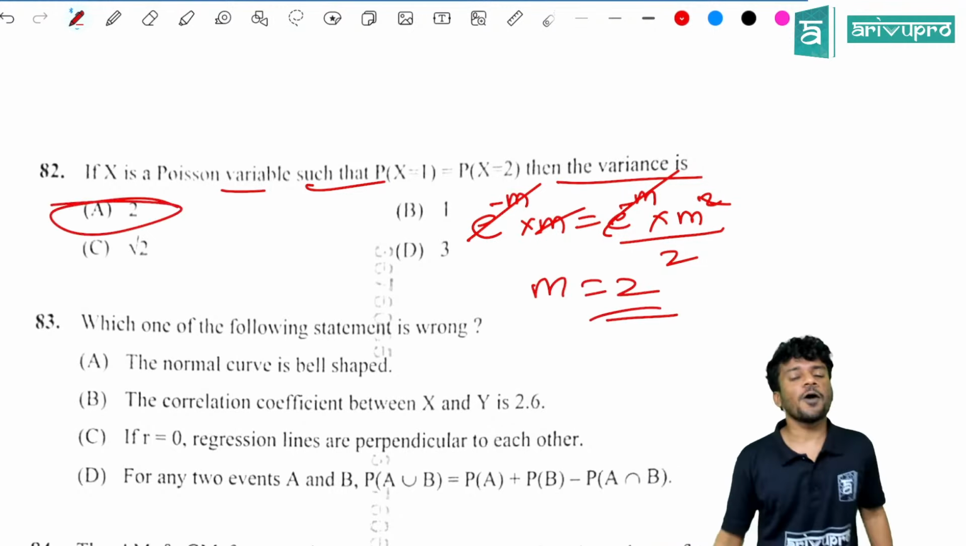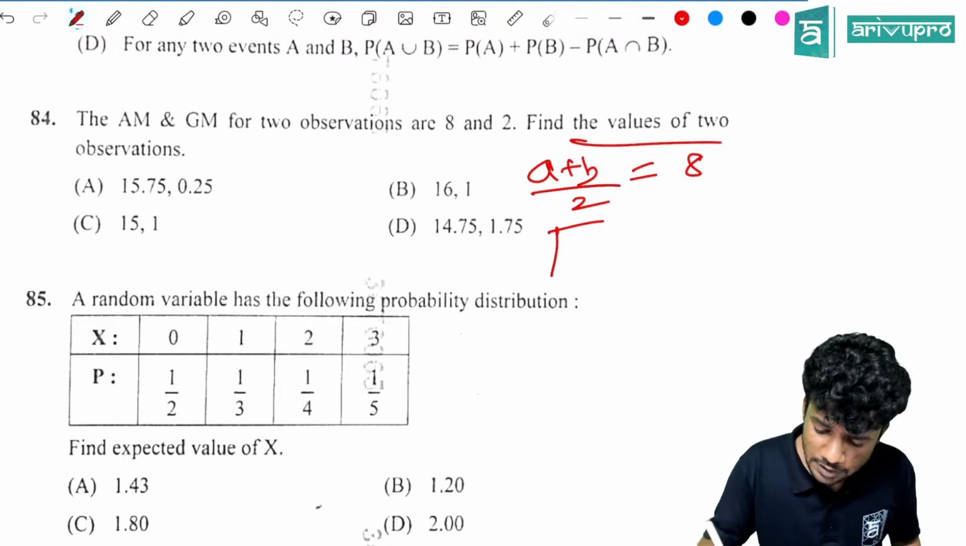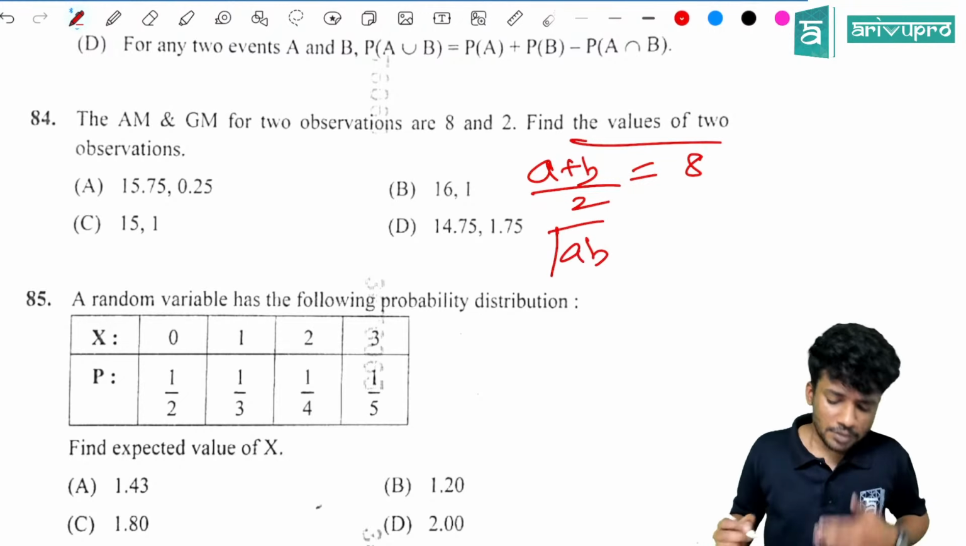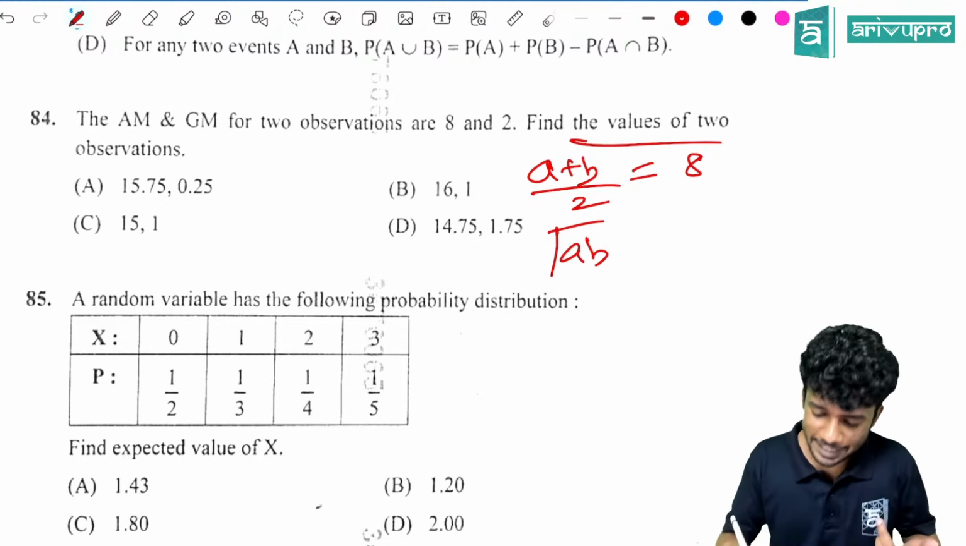Now, the AM and GM for two observations are 8 and 2 respectively. Find the value of the observations. Another direct question. How will you find AM? A plus B by 2, which is equal to 8, as given. Then what is GM? Root of AB. So whichever option gives you this answer will be the right option.